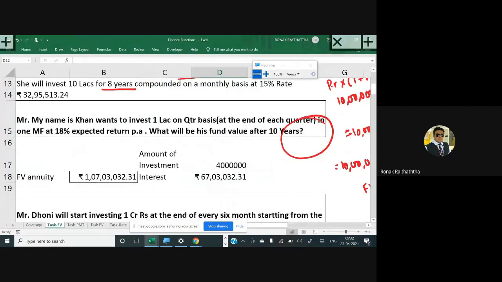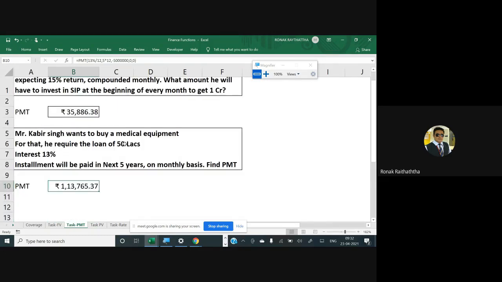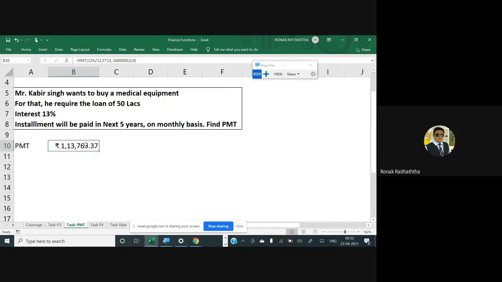Okay, shall I move to the annuities part now? So future value of a single transaction is over. Now you can do some more permutation and combination. You may have one missing variable, and that missing variable you will have to find. So let's go to the PMT task, and in the PMT task you would be performing the second question. So what is there in the second question? Try to understand.